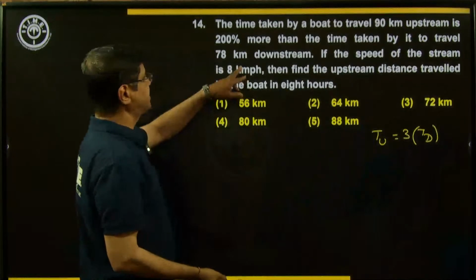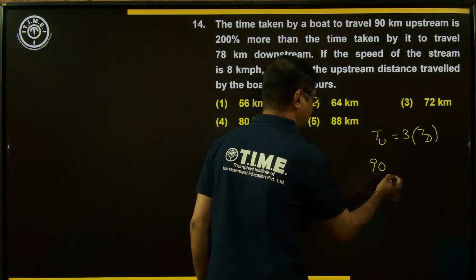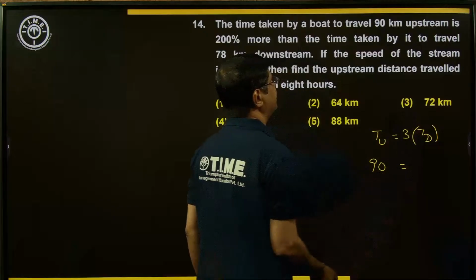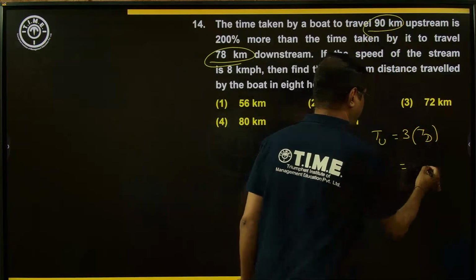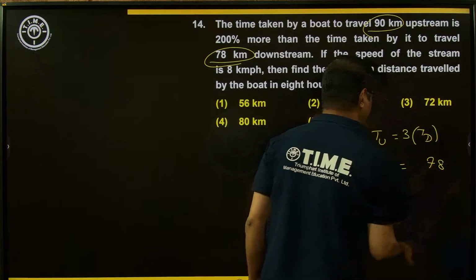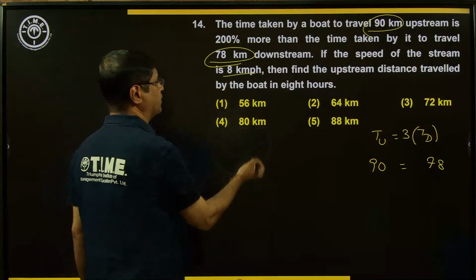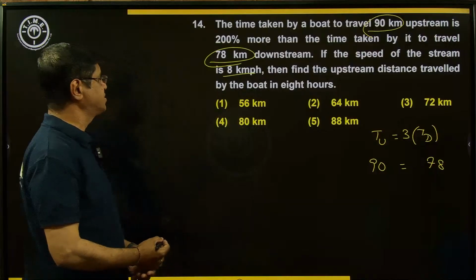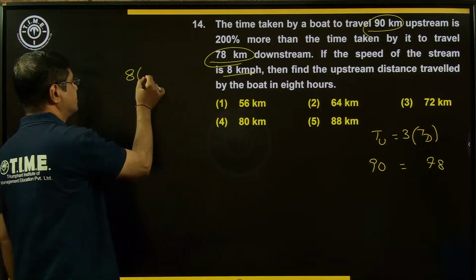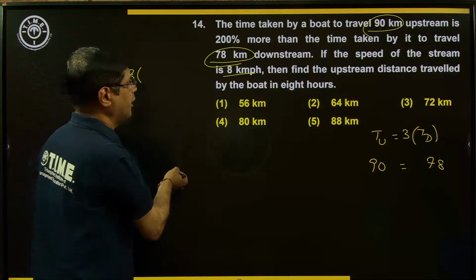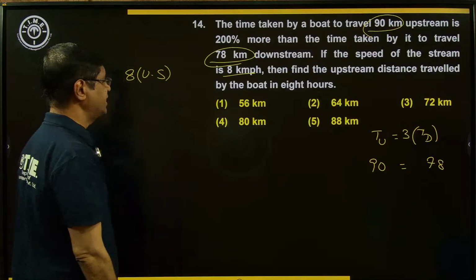What is the distance traveled upstream? 90 kilometers. What about the distance traveled downstream? That is 78 kilometers. If the speed of the stream is 8 kilometers per hour, then find the upstream distance traveled by the boat in 8 hours. Okay, we need to find out the distance.